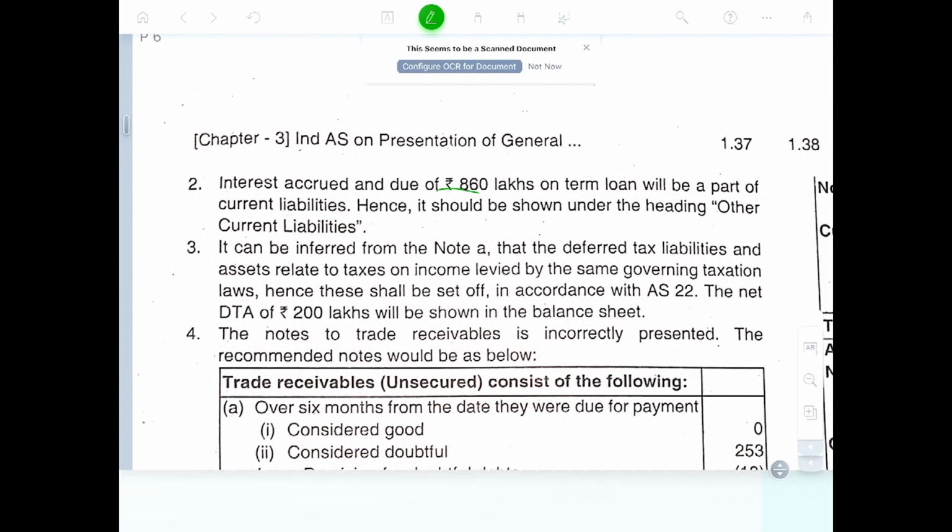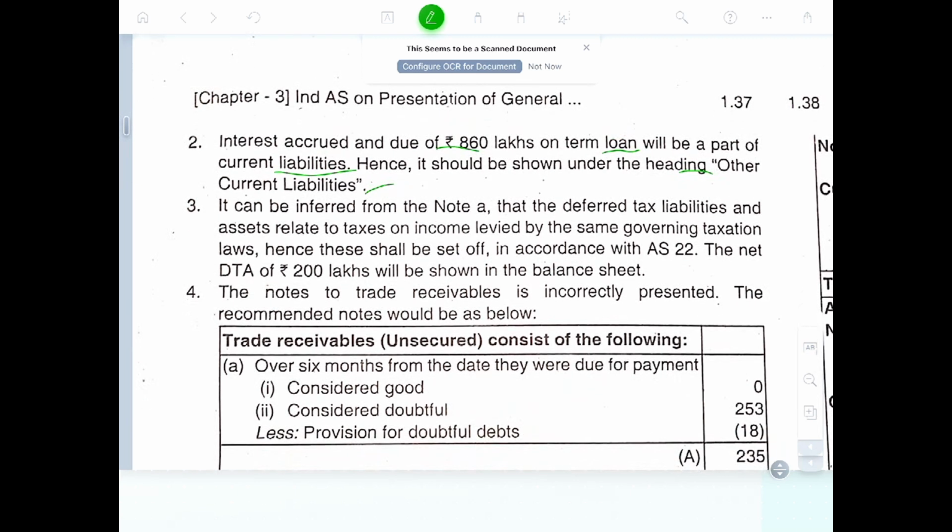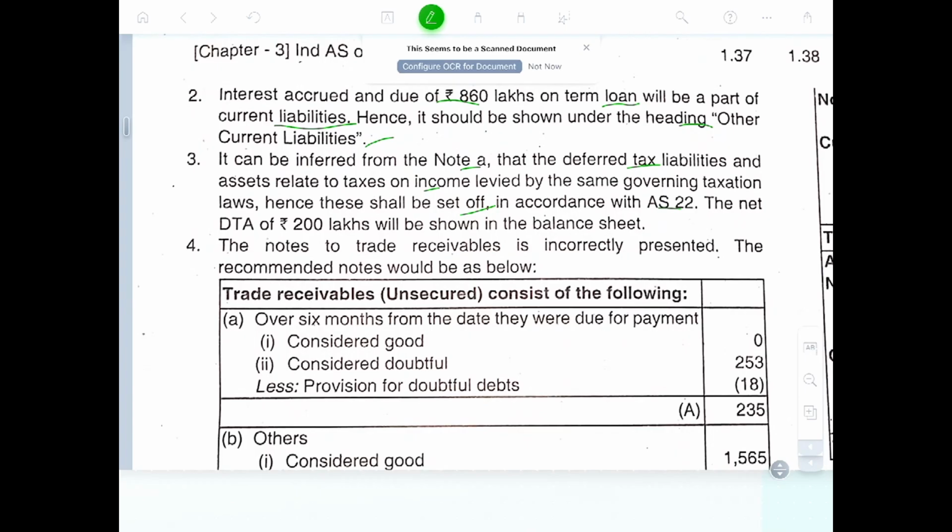Interest accrued due of 860 lakhs on the short-term loan will be part of current liability. Hence, it should be shown under the other liability heading. It can be informed through a note. It is a deferred tax liability. Since the tax and income laws are the same governing tax, it would be set off under section 90 A22. And net DTA of 200 lakhs should be shown on the balance sheet.